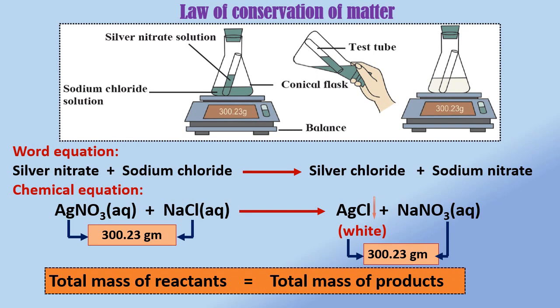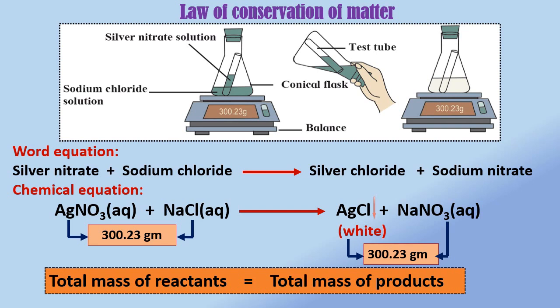Here you can see AgNO3 and NaCl are the reactants and AgCl and NaNO3 are the products of this reaction. Therefore, in this activity, we found that total mass of reactants is equal to the total mass of products.